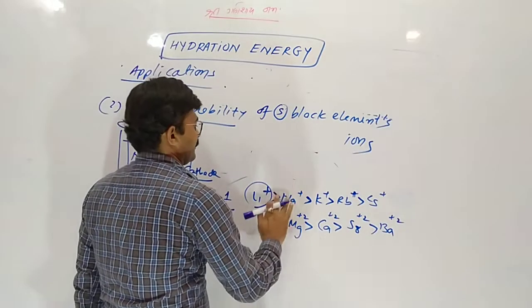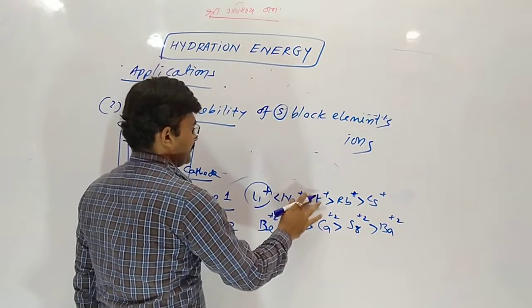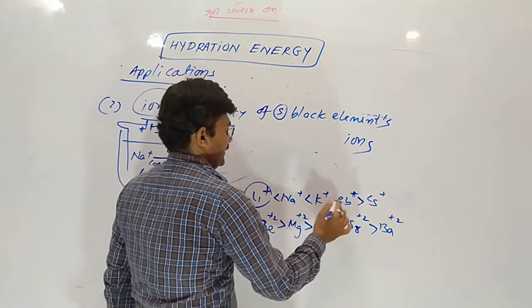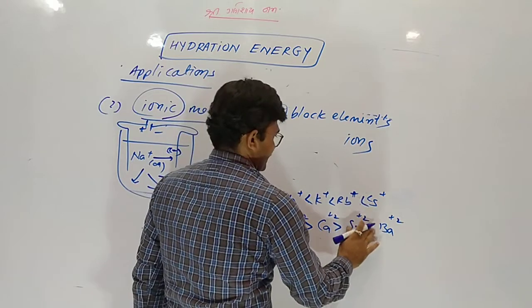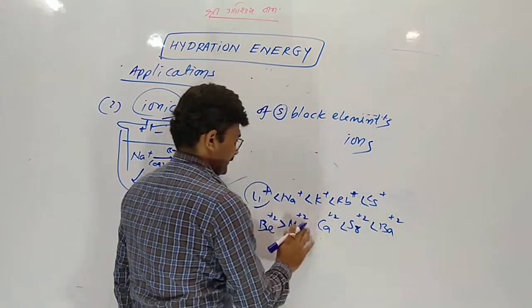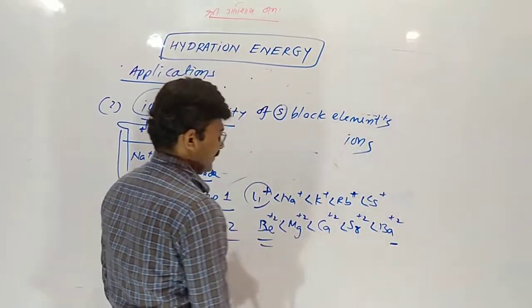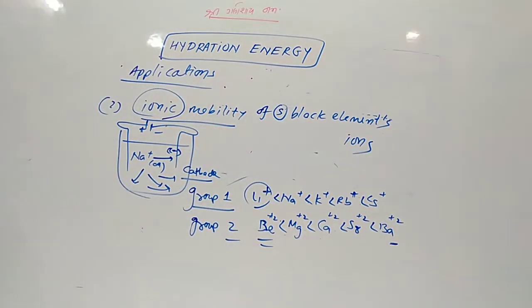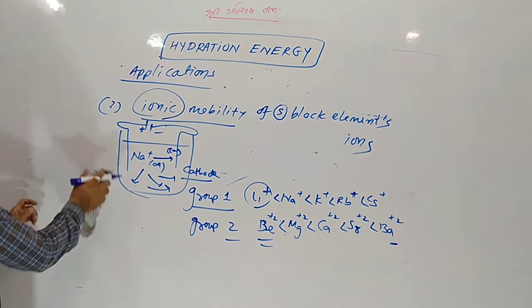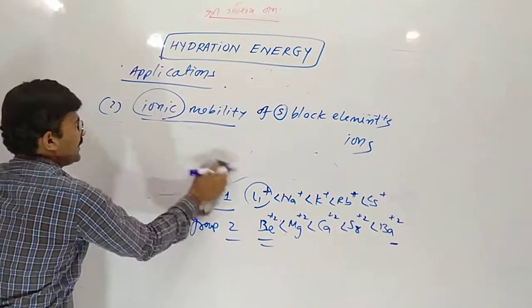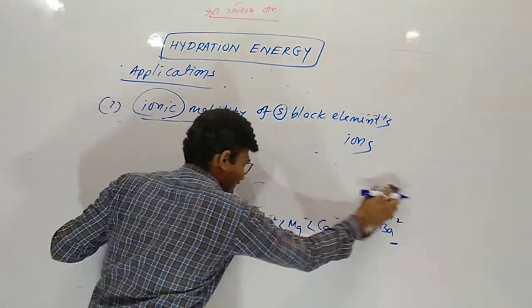Actually, the ionic mobility of lithium is the lowest and the ionic mobility, the moving nature, is the highest for cesium. In group number 2 also it is highest for barium. This is because of hydration energy.